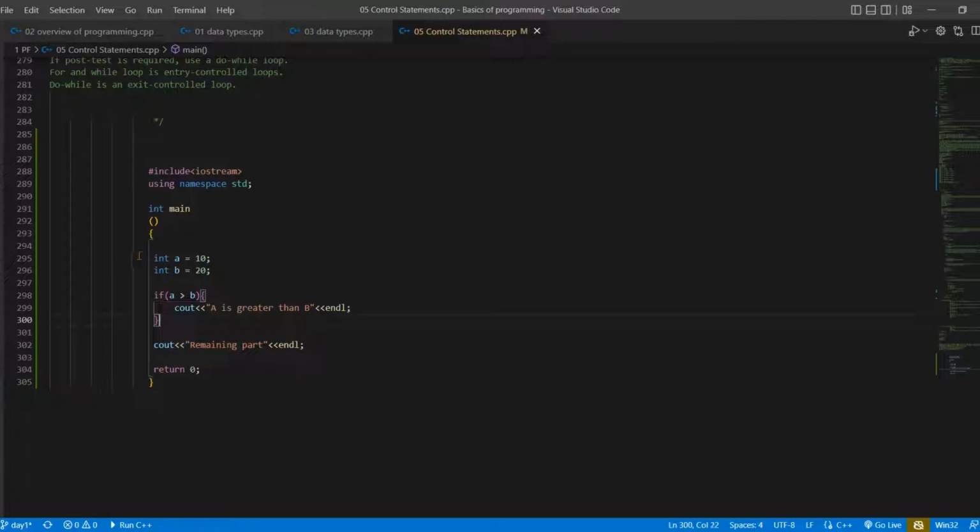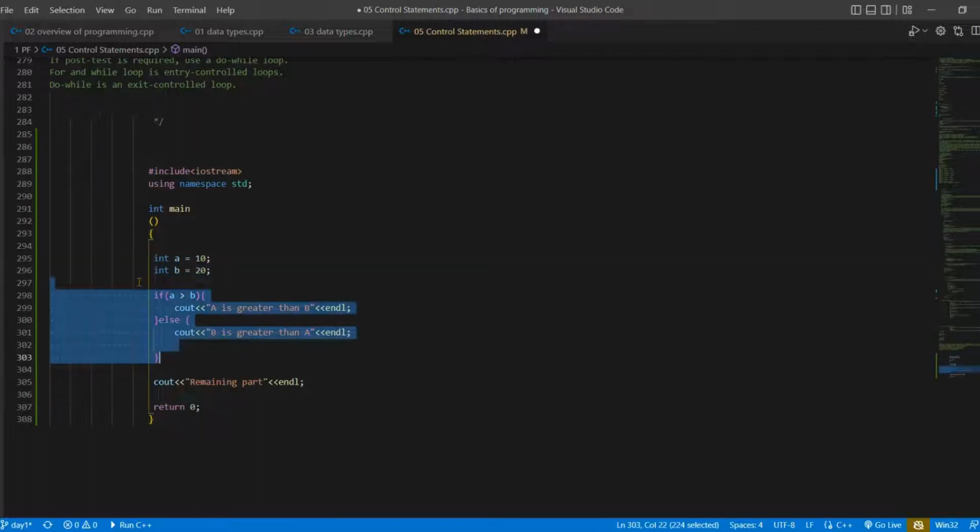Now you want to add that if this condition is false, then obviously b is greater than a. So here you can add the else block of if, and let me copy this to save time, and here you can write b is greater than a. So this is the else case.